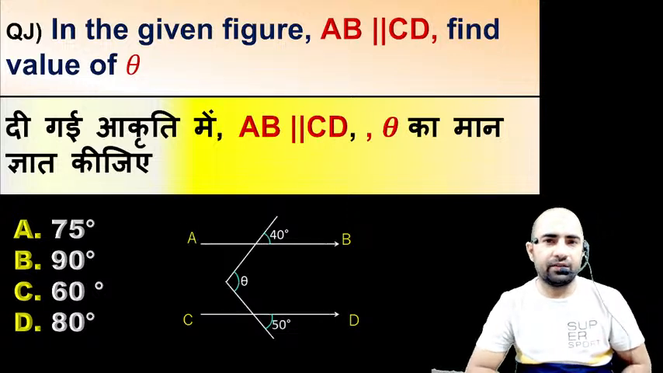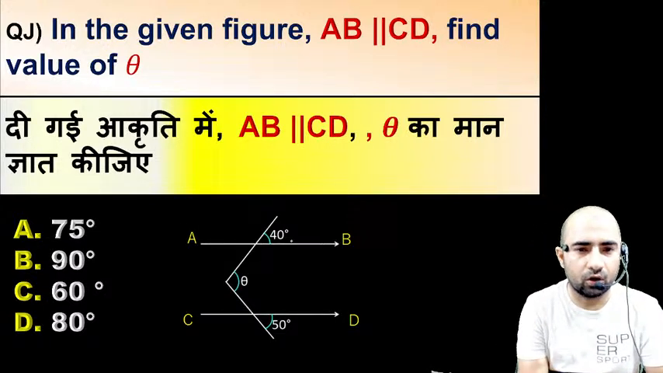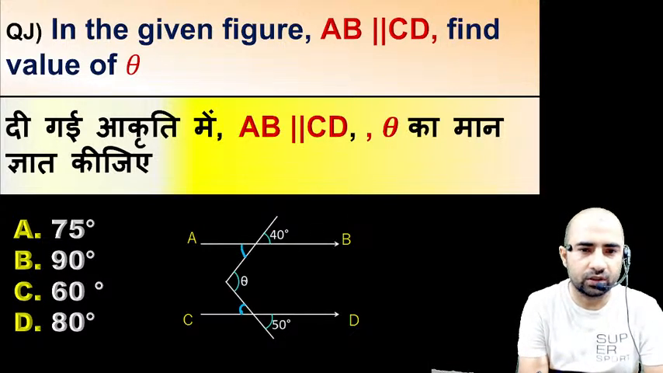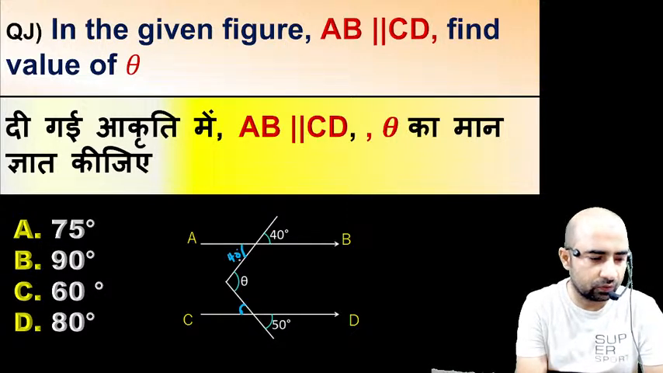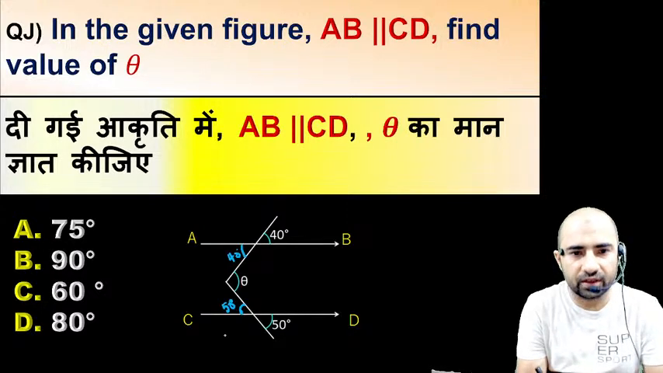Next question, in the given figure AB is parallel to CD, find the value of theta. I have already explained, right? So the sum of this angle and this angle is equal to this angle. If this angle is 40 degree, vertically opposite, so this angle is also 40 degree. If this angle is 50, then this angle is also 50 degree.